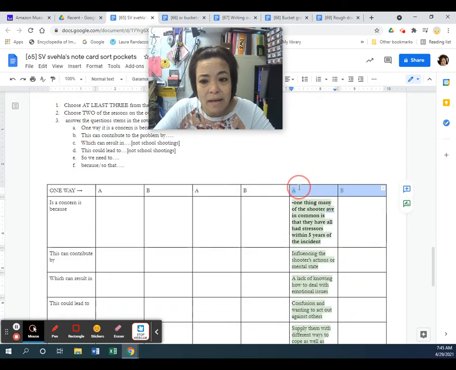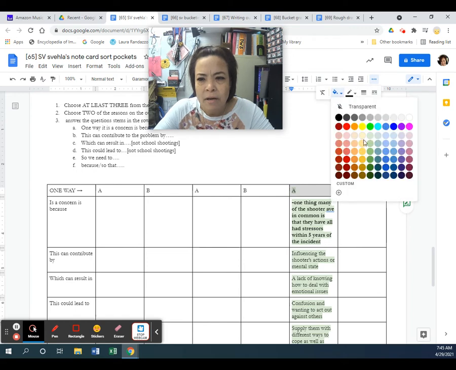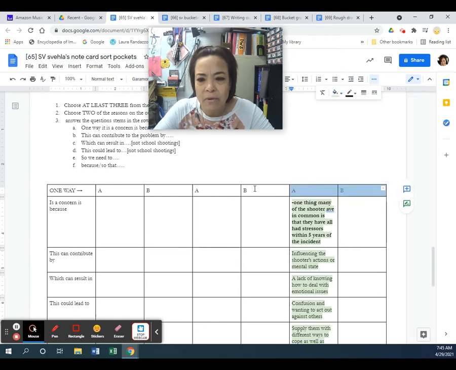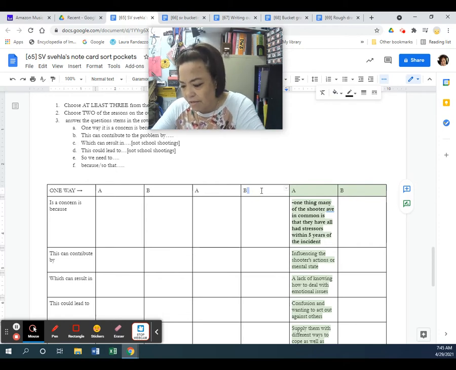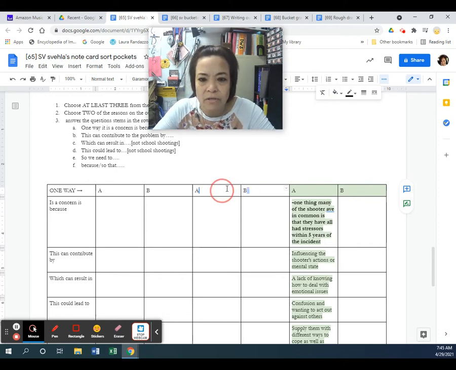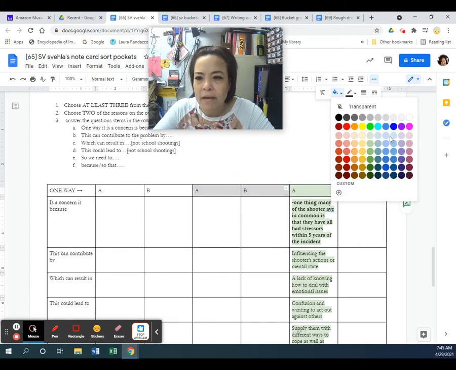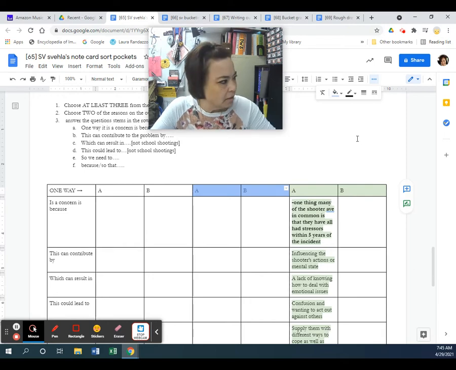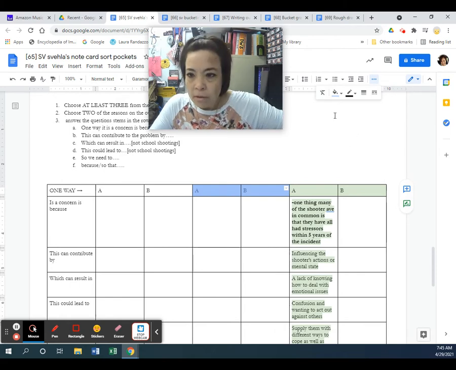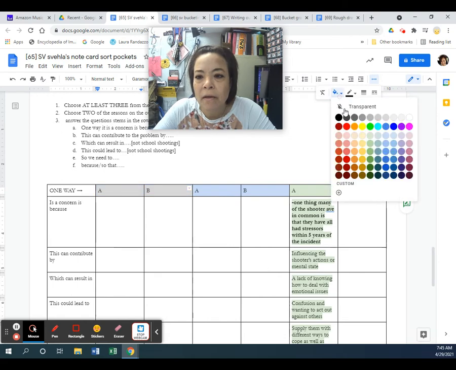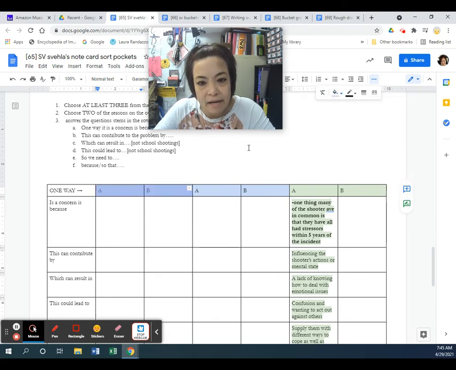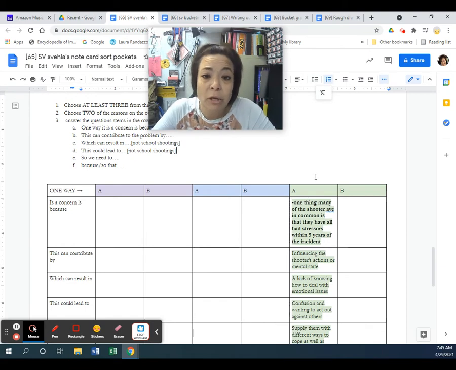So let's go ahead and make this whatever color it's supposed to be, which I think is green. And then I'm going to make this whatever the other color was that I'm using, which is blue. And then the last one I'm doing is, I believe, purple. So I'm going to color those purple. I already divided it up, so I know what it's going to look like. So I'm going to focus on my green bucket today.